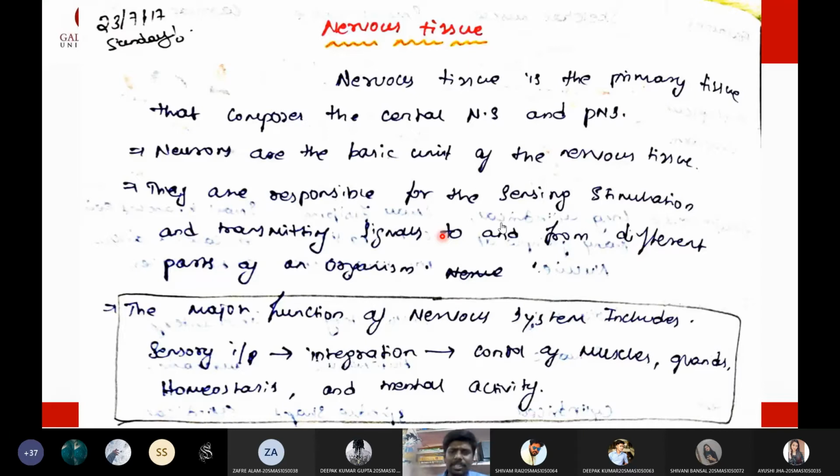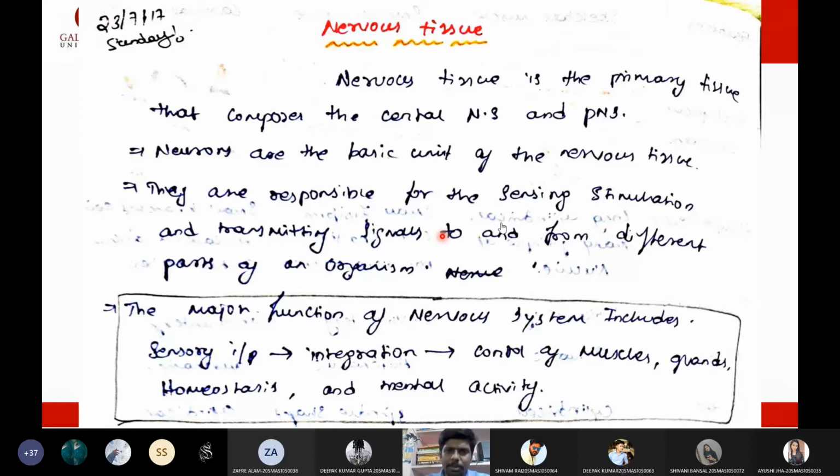The nervous system is broadly divided into two areas. One is the central nervous system and the second is the peripheral nervous system. Central nervous system means, you know the computer, right? The CPU, the central processing unit, is the area where the actual processing happens. All information is processed in the CPU. Here the brain and the spinal cord are the central nervous system of our body.